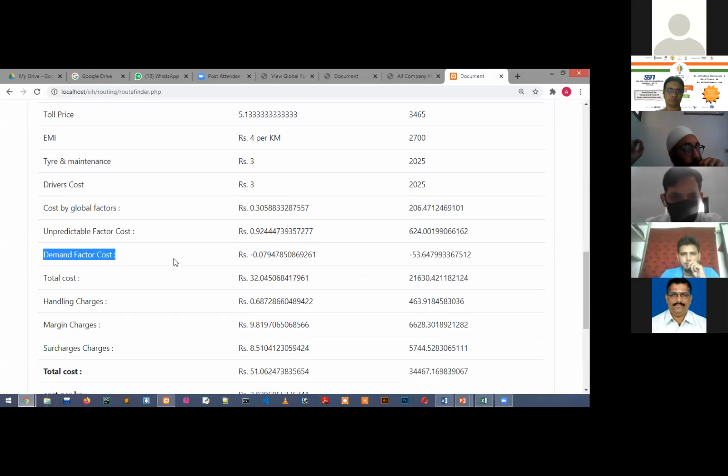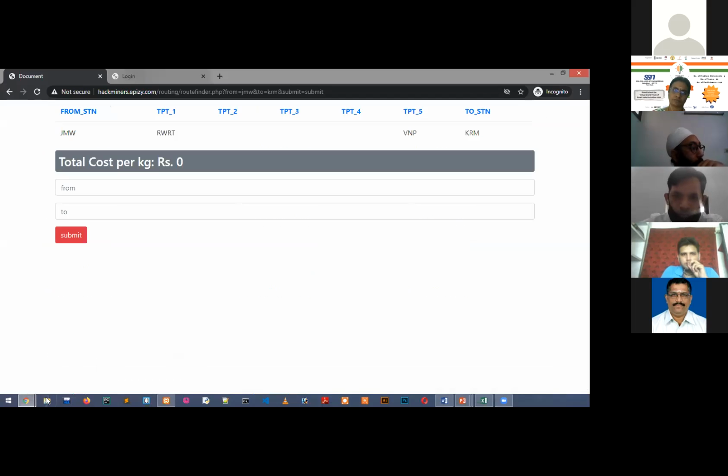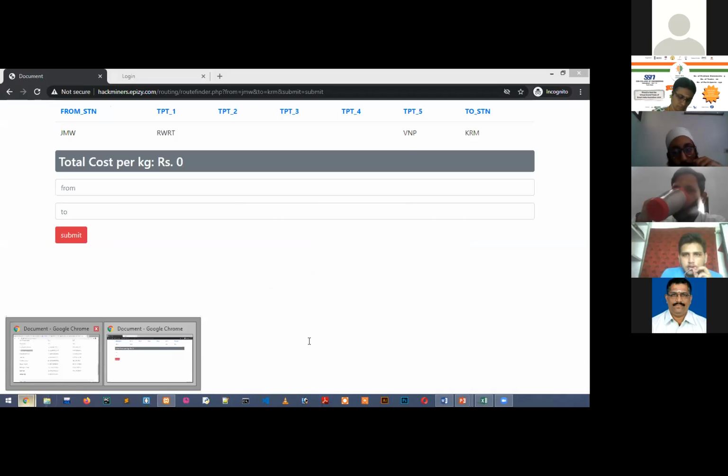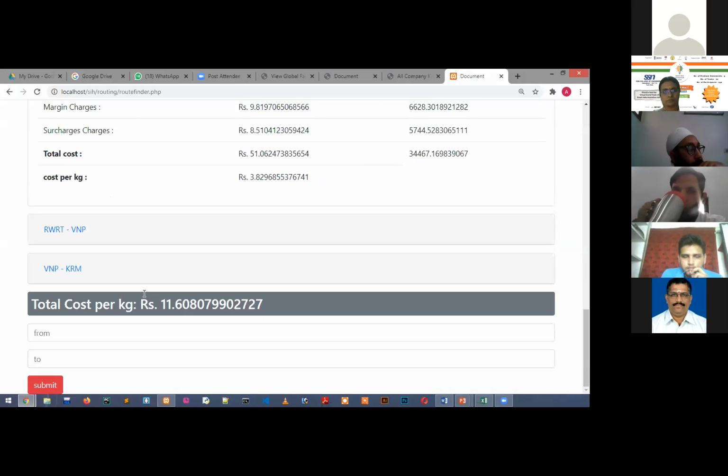Presently, this demand factor is random, but when the person at the hub updates it on a daily basis, the weighted average new demand will be there, and it will be shown here. It was affecting minus 53%, minus 50 rupees from the base level, and per kilometer it is costing 0.07. And the demand factor is this, and unpredictable factors such as a strike or any kind of calamity, which I showed you in the hub factor, are reported here, which were reported previously. So at the end, the total cost comes out to be 11.60.